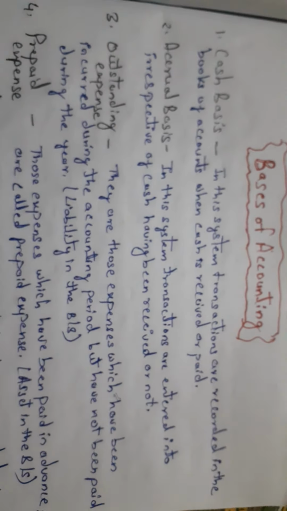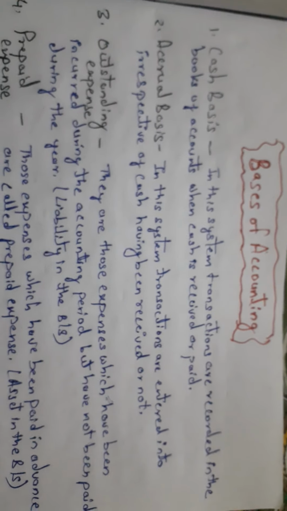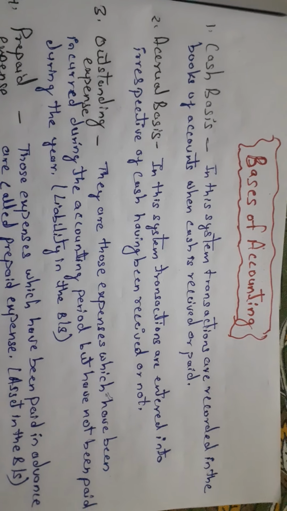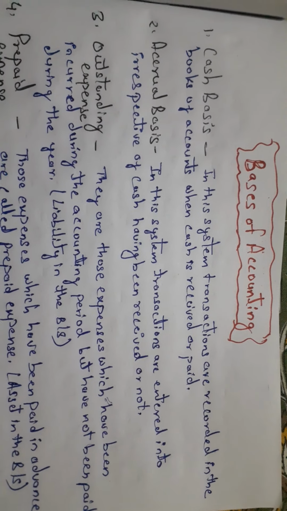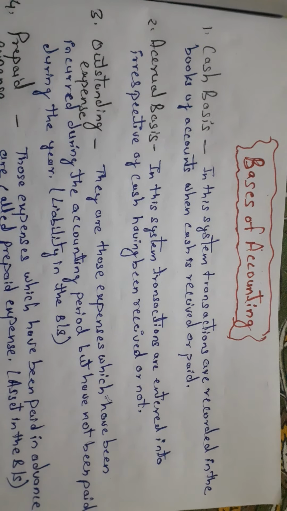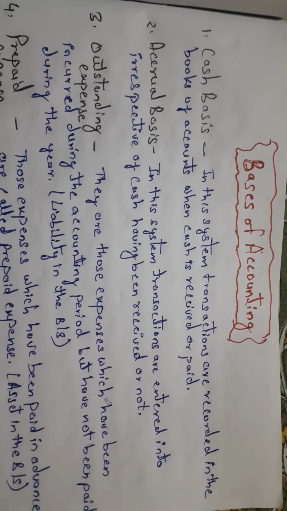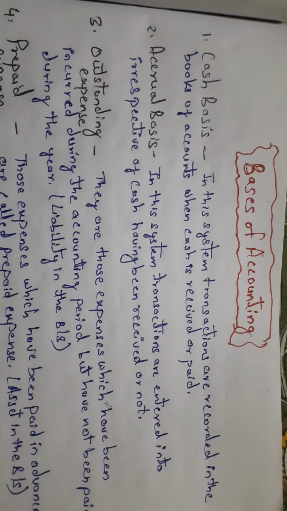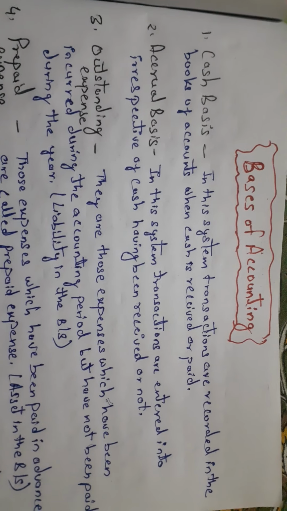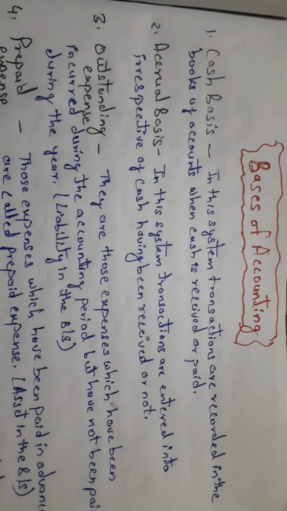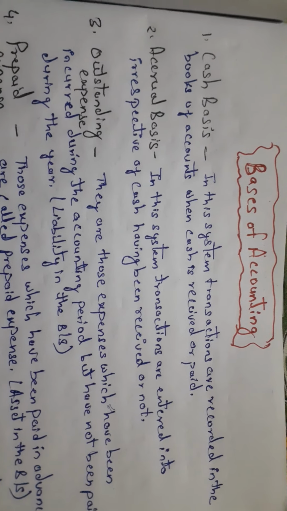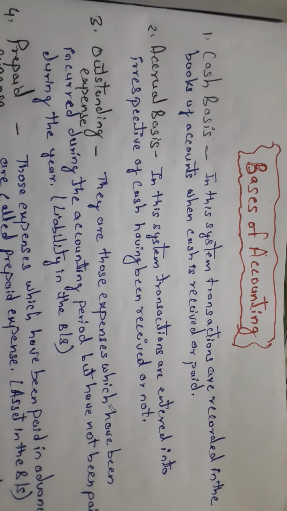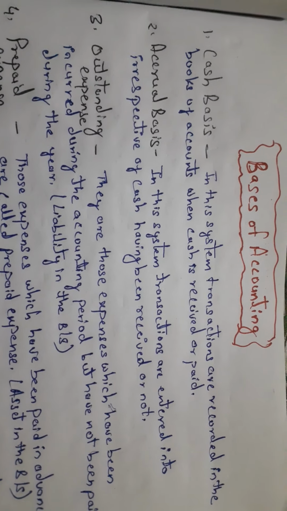The first one is cash basis. In this system, transactions are recorded in the books of accounts when cash is received or paid. As it is very clear from its name itself, cash basis, right? So whatever transactions are being done, if it is on the basis of cash, that means selling and buying is based on cash, instantly you are paying the cash and everything is being done in cash transactions, then it is said to be cash basis accounting.